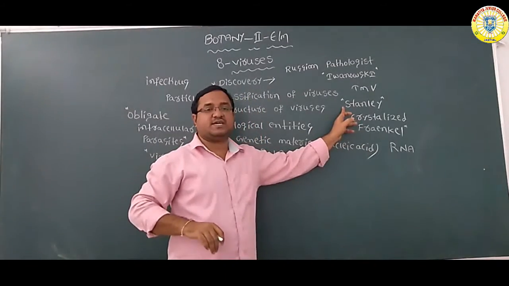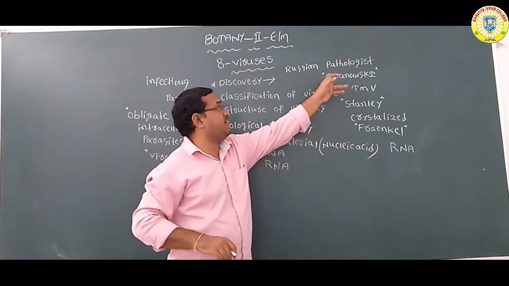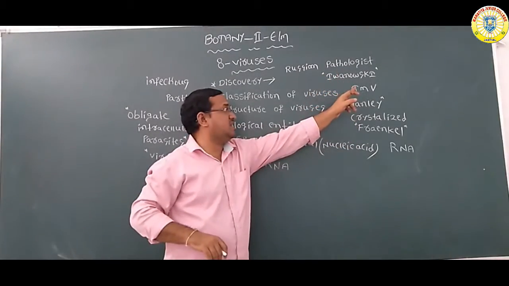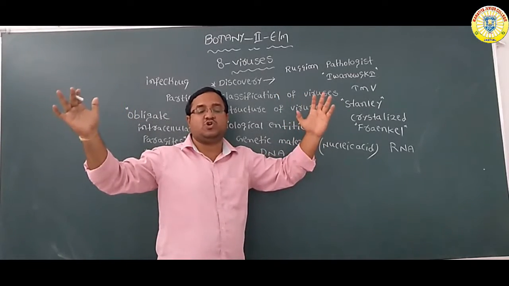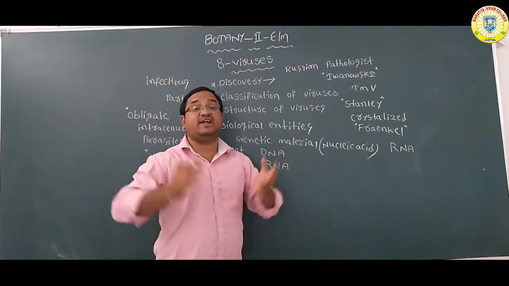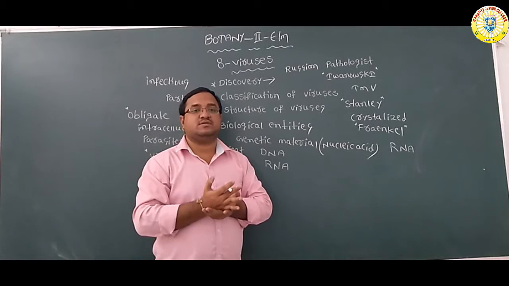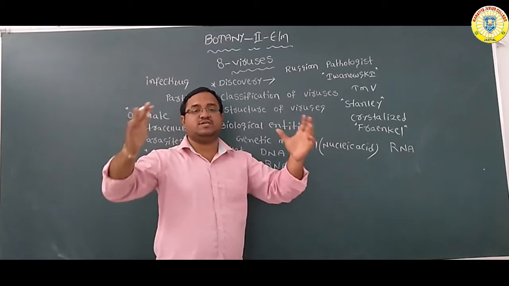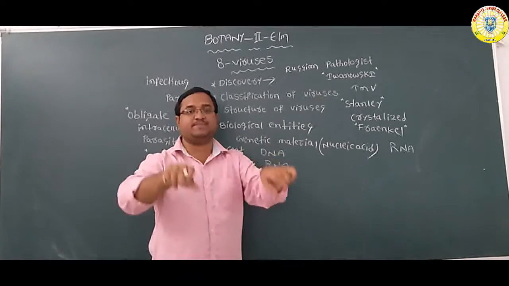Stanley crystallized the tobacco mosaic virus, and the Russian pathologist Ivanovsky studied the tobacco mosaic virus. He filtered the fluid of diseased tobacco leaves. This fluid easily passes through the pores of the filter paper.